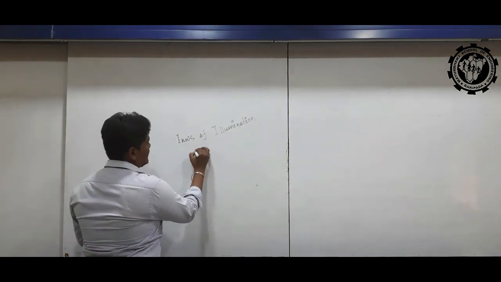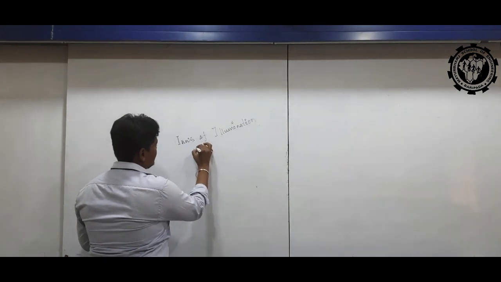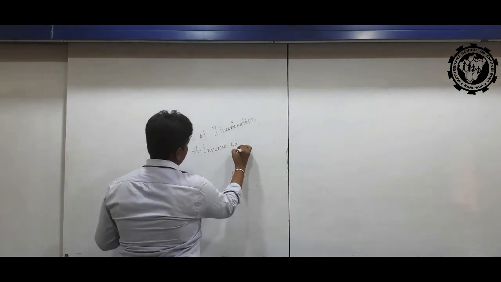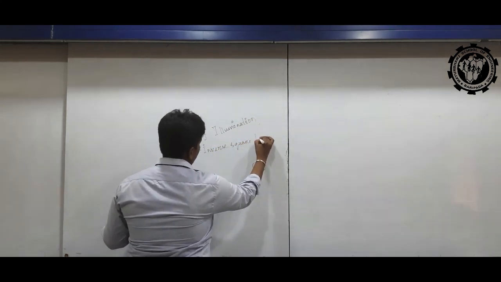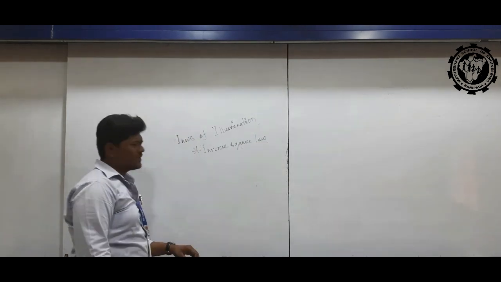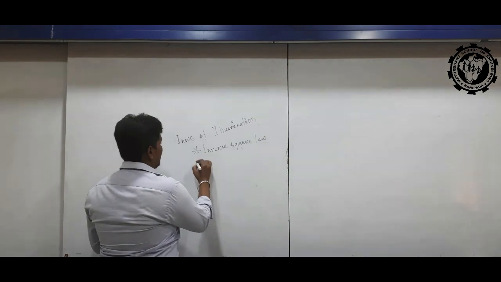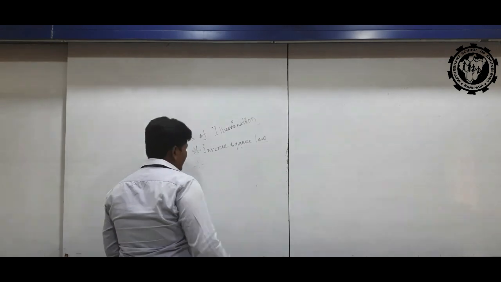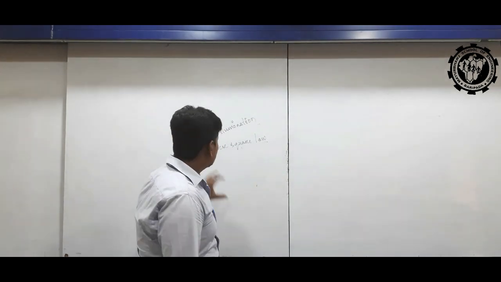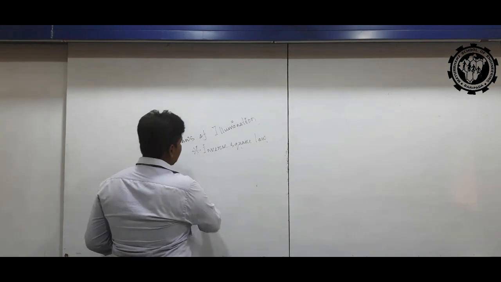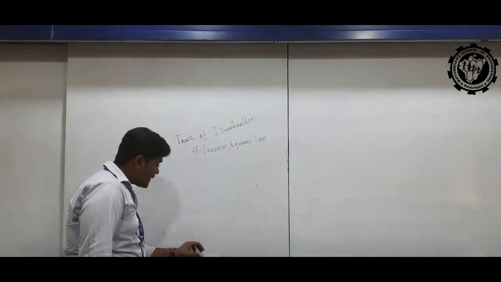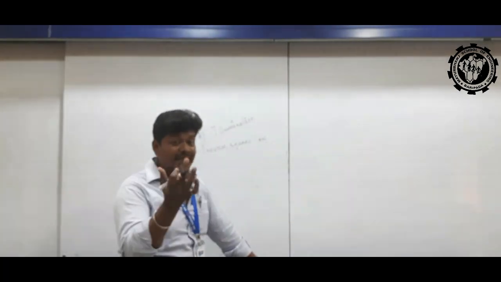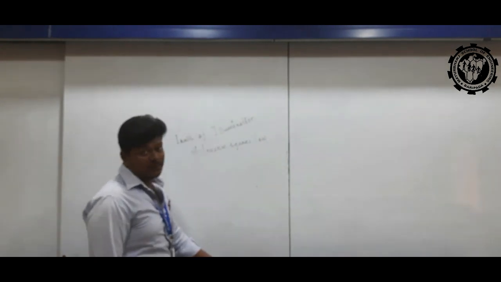The illumination process, the light radiation process, depends on two types of law. The first one is the inverse square law, and the second one we will discuss in the next class. What is the inverse square law and why is it applicable to the illumination process?